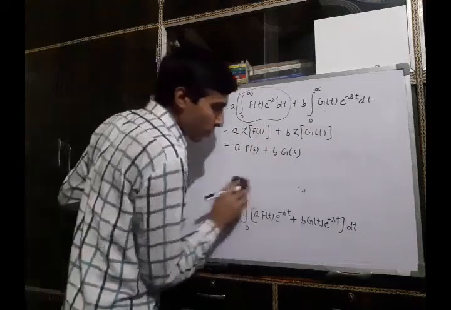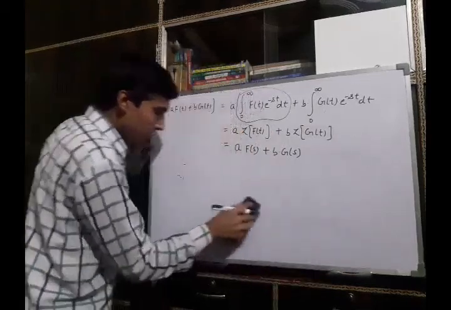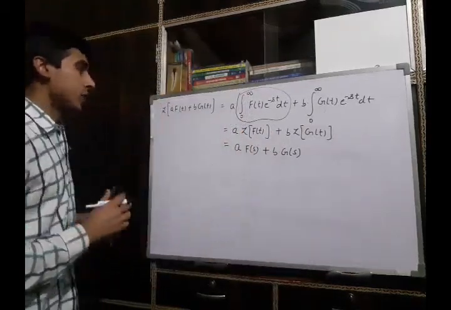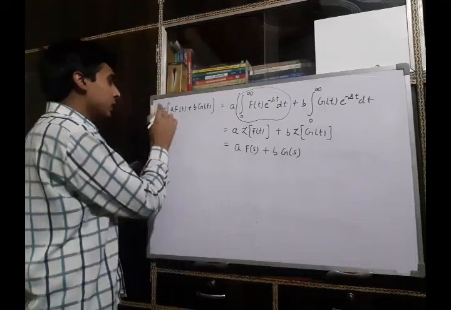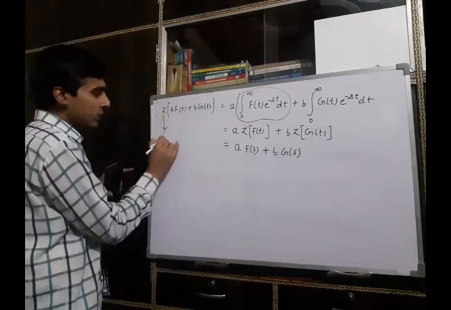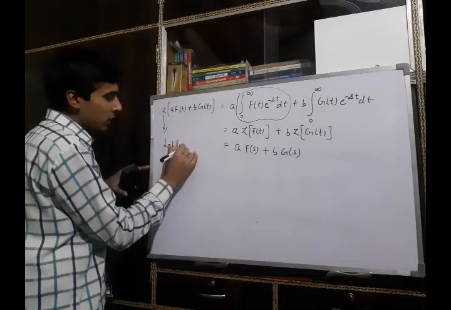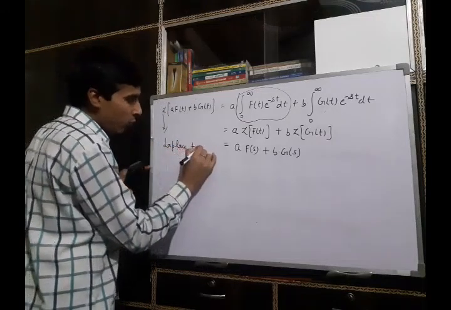Now from this property we observe, firstly, this is known as the Laplace transform operator.